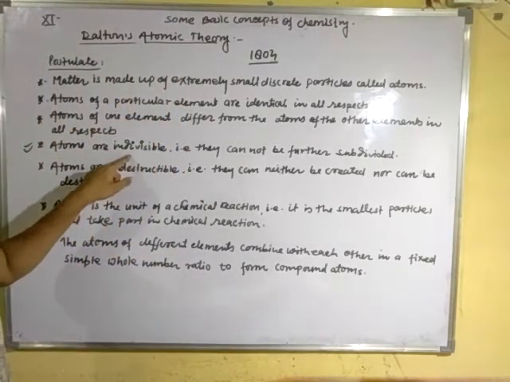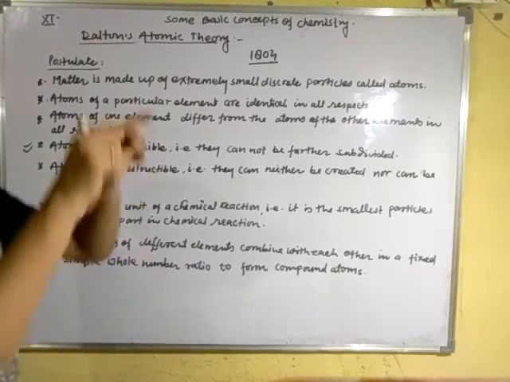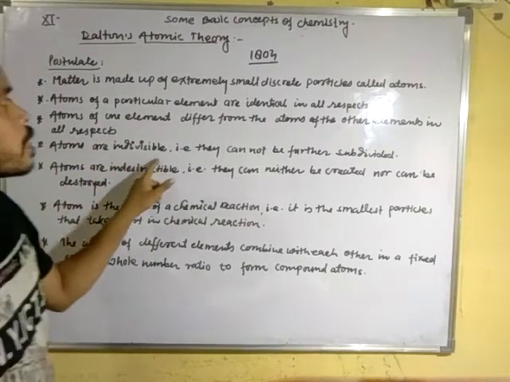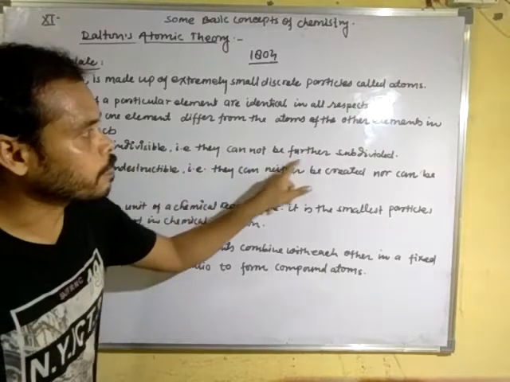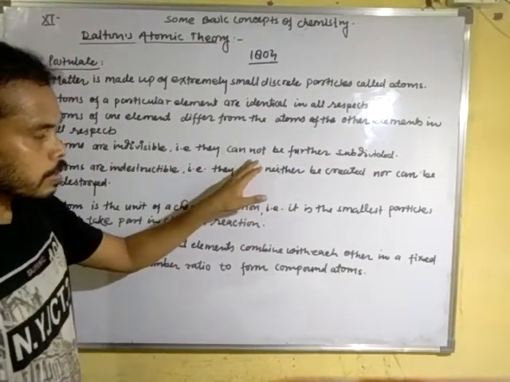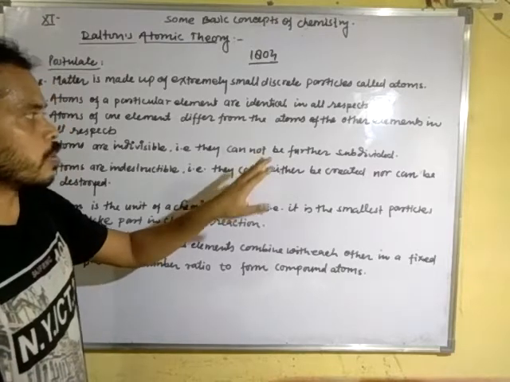This was given in square brackets: atoms are indivisible, that is, they cannot be further subdivided. But in modern atomic theory, this is also not true.